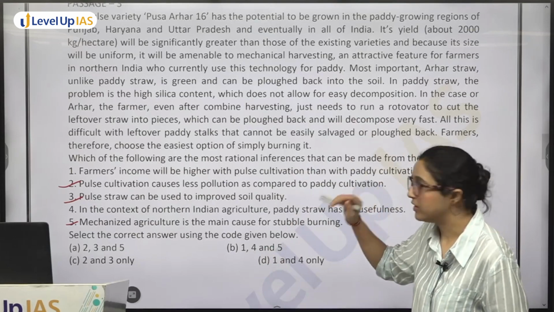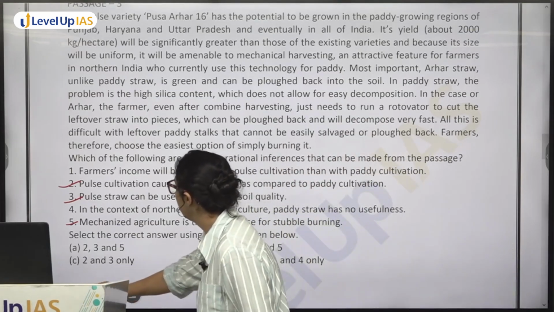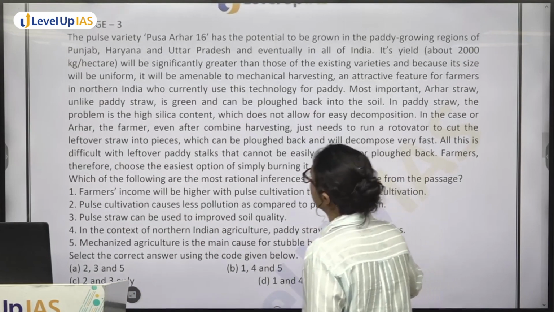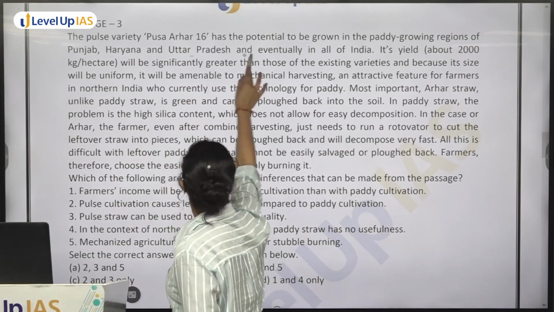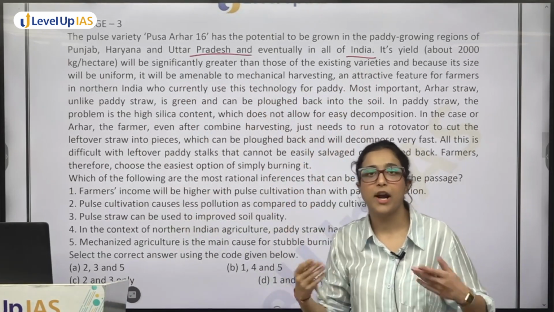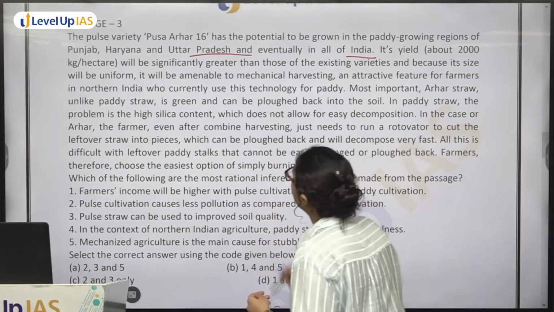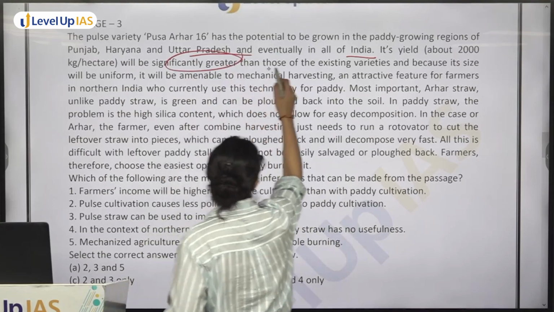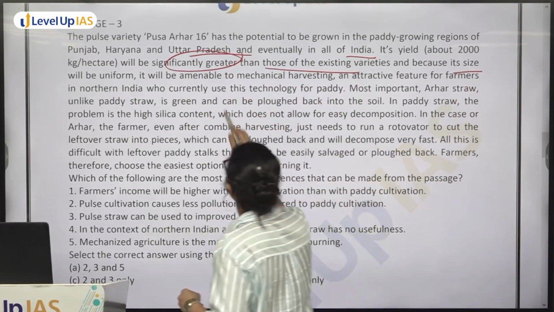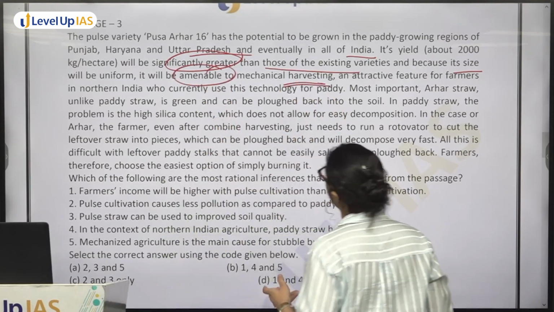Now we will read the passage. Pulse variety Pusa Arhar has the potential to be grown in paddy growing regions of Punjab, Haryana and Uttar Pradesh, eventually in all of India. So इसके पास ये potential है कि जहां पर mainly paddy growing region है, वहां पर you can also grow this pulse variety. Its yield will be significantly greater than those of existing varieties, and because its size will be uniform, it will be amenable to mechanical harvesting. So आप इसमें mechanical harvesting भी कर सकते हो.